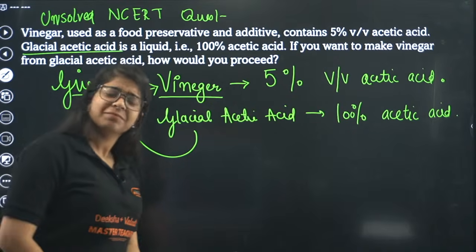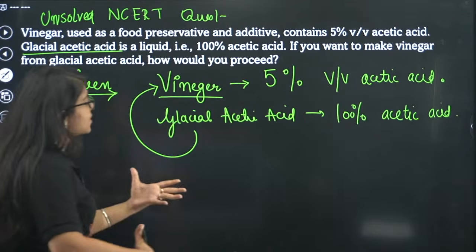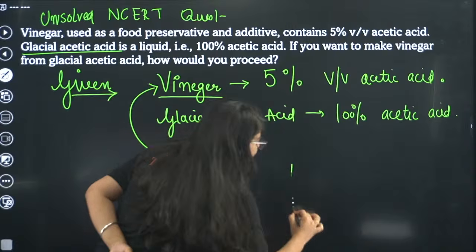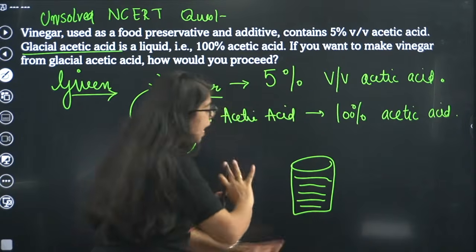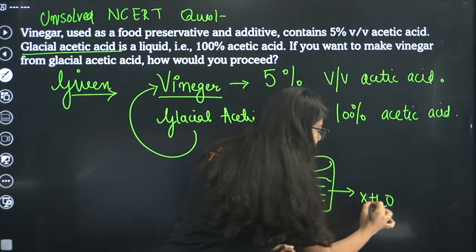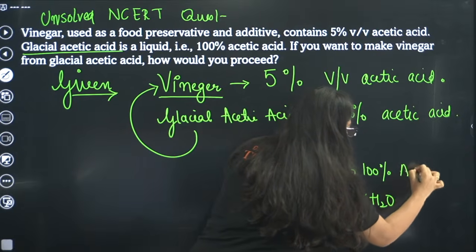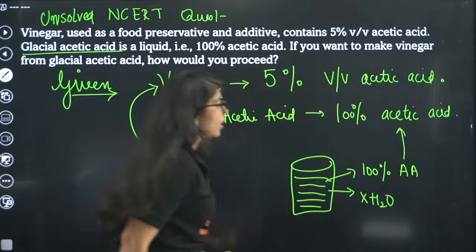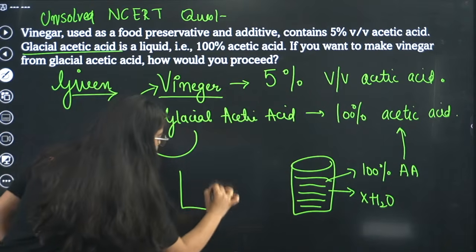Okay, now look at this, something like this. You have glacial acetic acid, and there is no water in it. There is no H2O in it. It's simply 100% acetic acid. Now you want to make another solution, that is your vinegar.